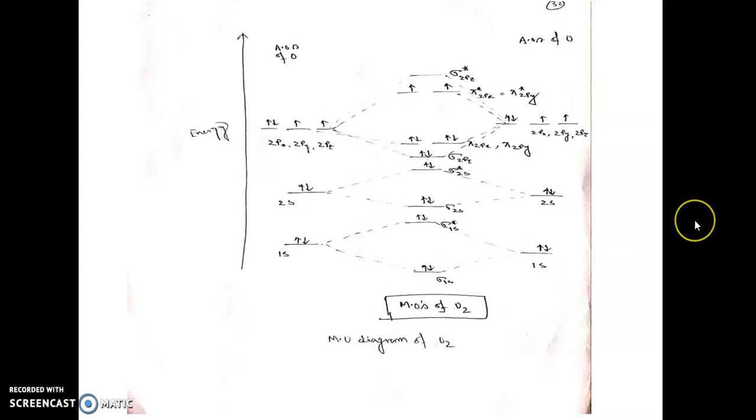Okay, so these are the important topics of the chemical bonding chapter. Molecular orbital theory is one of them. So questions can come: draw the molecular orbital picture of the O2 molecule or N2 molecule, then show whether it is diamagnetic or paramagnetic, or show its magnetic behavior, or calculate the bond order of this molecule. So this type of questions can come from these topics, right? And even from hybridization also questions can come directly, right?